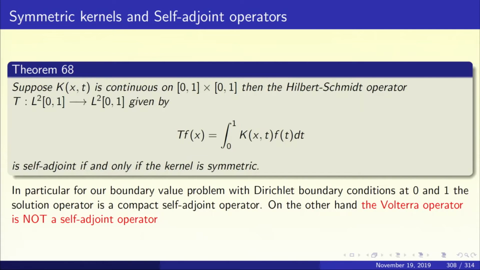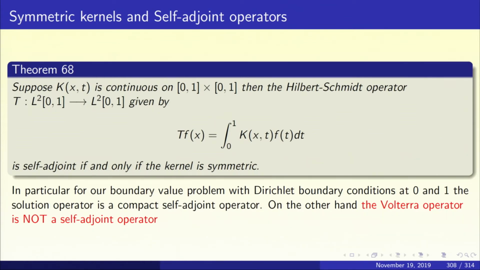Theorem 68: suppose k of x, t is a continuous function on the square 0 1 cross 0 1. Then the Hilbert-Schmidt operator T from L2 of 0 1 to L2 of 0 1 given by T f of x equal to the integral from 0 to 1 of k of x, t f of t dt is self-adjoint if and only if the kernel is symmetric. So, the self-adjointness of T is equivalent to the symmetry of the kernel. Since the Green's function is symmetric, the solution operator is going to be self-adjoint.